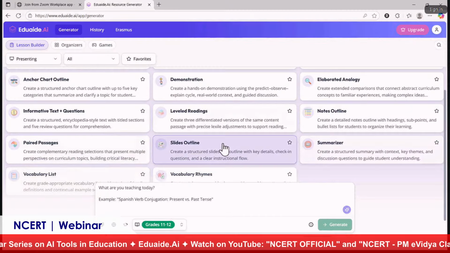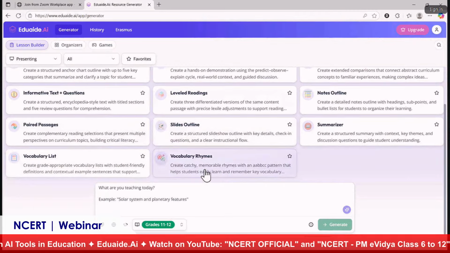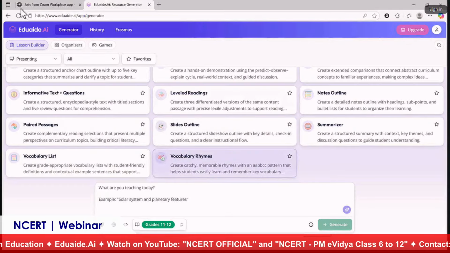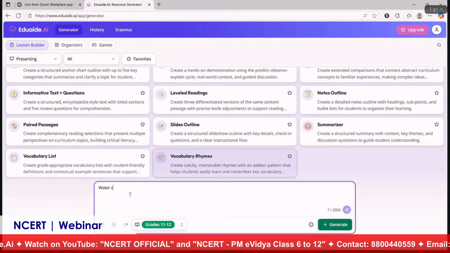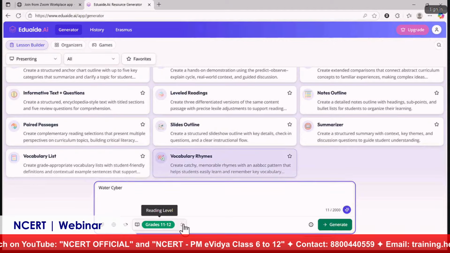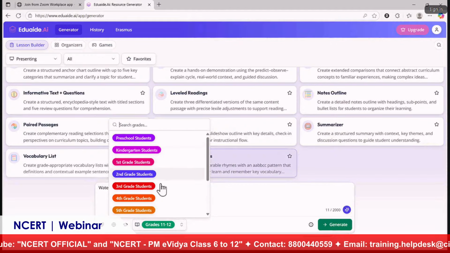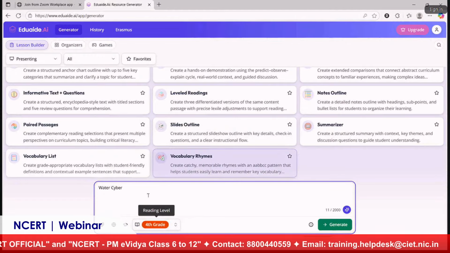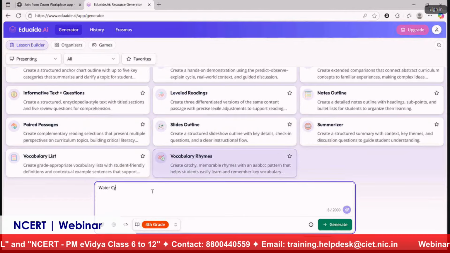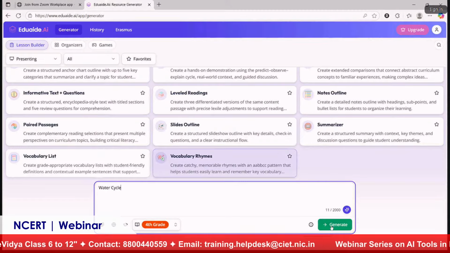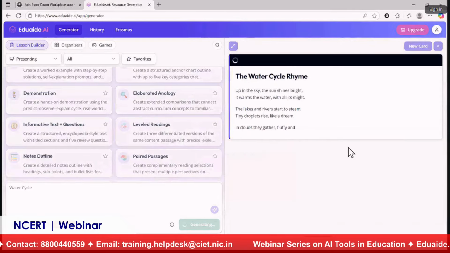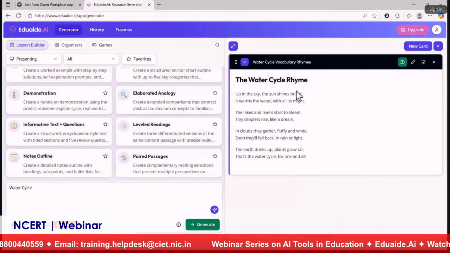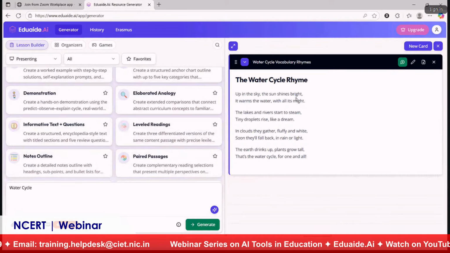So this is very interesting, and this vocabulary rhymes is also a very interesting resource type. For example, I will just type water cycle, and let me choose the grade. So water cycle for grade 4 students. Okay, water cycle, and I will click on generate. You can see that we have got a very beautiful rhyme on the water cycle.